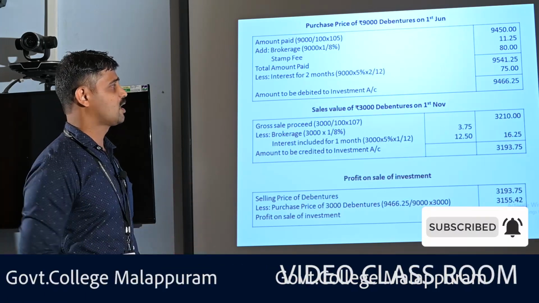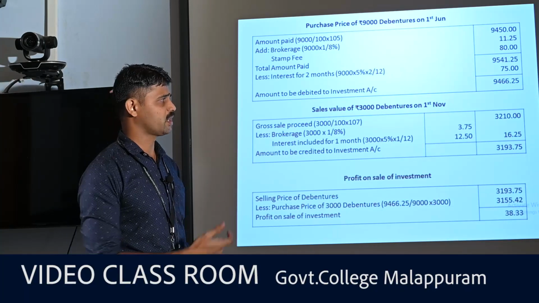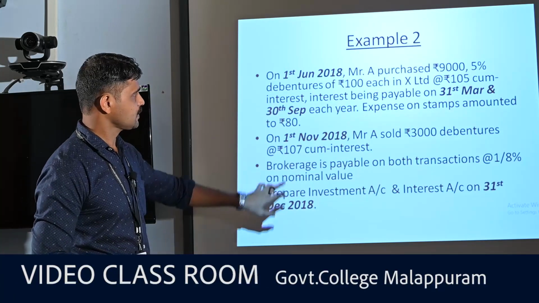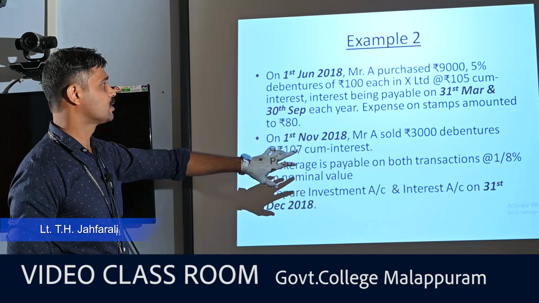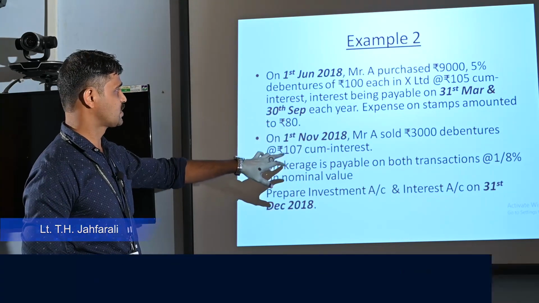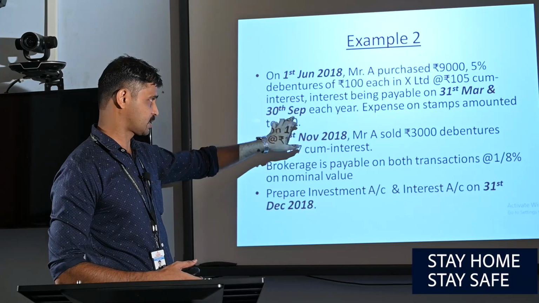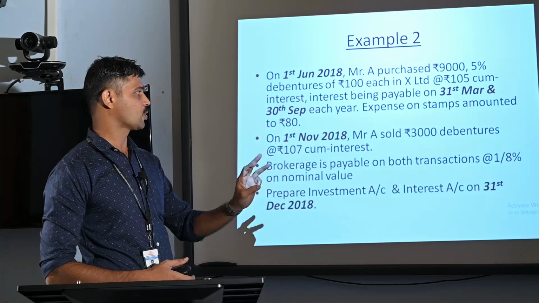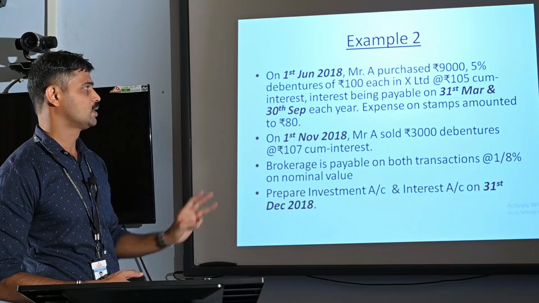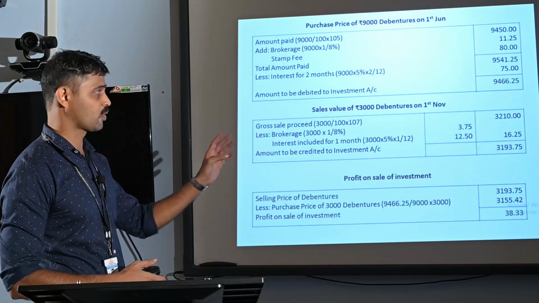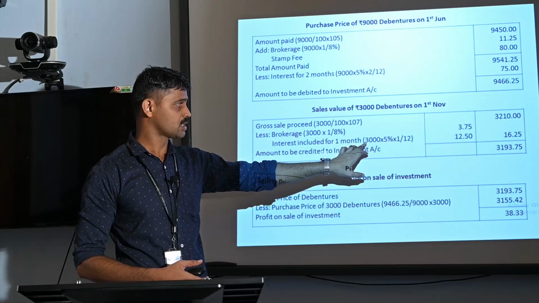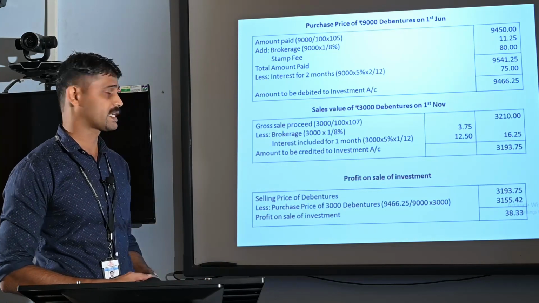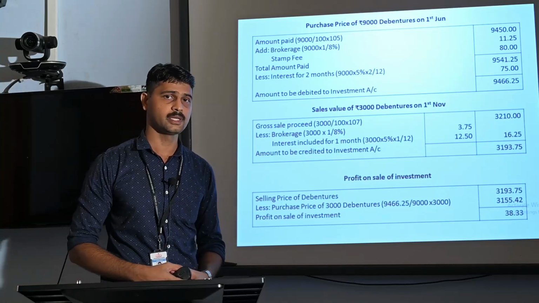Here the debentures have been sold on 1st November. So what about the period for which interest is due? Lastly, the interest was received by the investor on 30th September, before 1st November. So there is a time gap between 30th September and 1st November. September is already over, then October. Only 1 month is there in between these two transactions. So we are computing the interest for 1 month for rupees 3,000. 3,000 at 5% for 1 month, 1/12, that is rupees 12.5. The total expenses on sales is rupees 16.25.